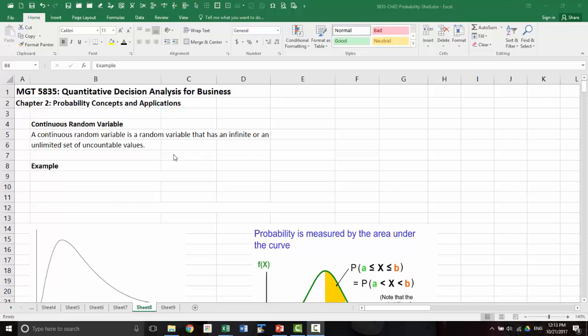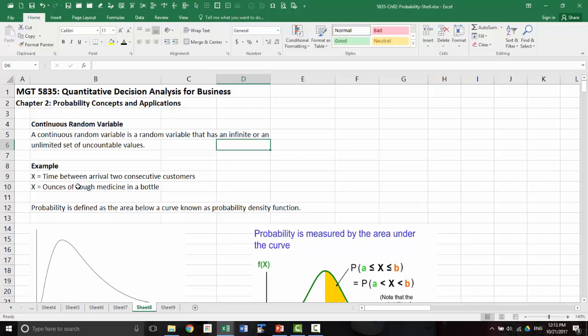So if x is a continuous random variable, you can say what is the valid range for x. In the case of time, it has to be greater than or equal to 0. If it is something else, it may have a particular limit, between 5 to 10 minutes or something like that. So here are some examples: time between arrival of 2 consecutive customers, or the content of a cough medicine in the bottle, how many ounces are contained in the bottle. Those are some examples.